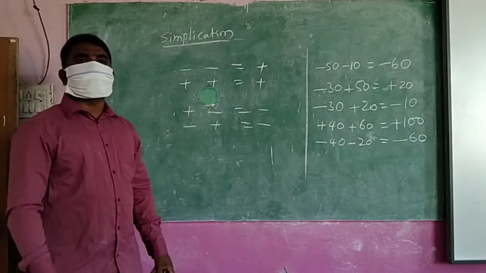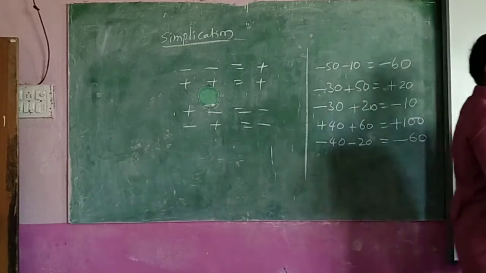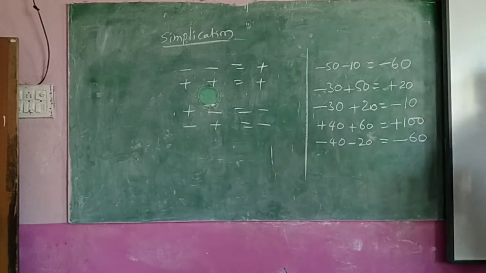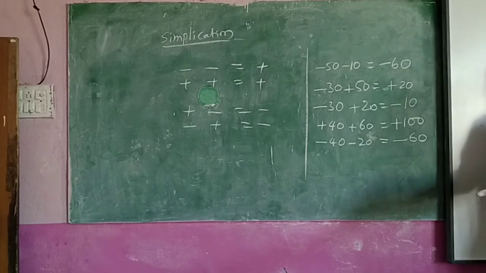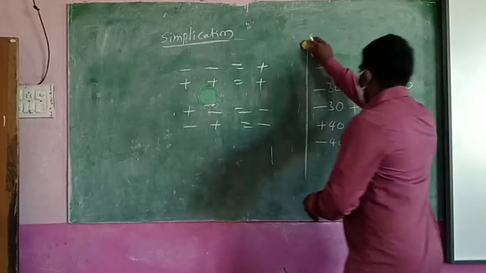When two symbols are there, we will convert them into one symbol. After converting to one symbol, you know the method. Now I will show some problems to you. See here.